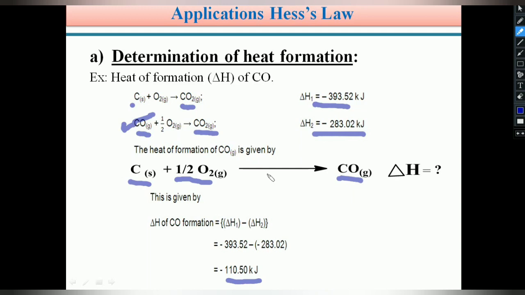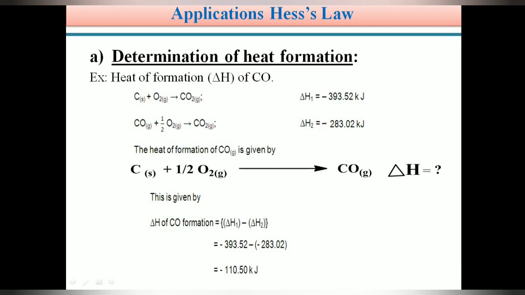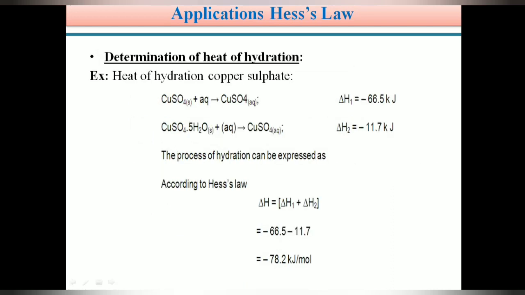In this manner, an unstable intermediate's heat change or enthalpy change can be calculated with the help of Hess law. Another application we can see: determination of heat of hydration. In this example I choose the heat of hydration of copper sulfate.